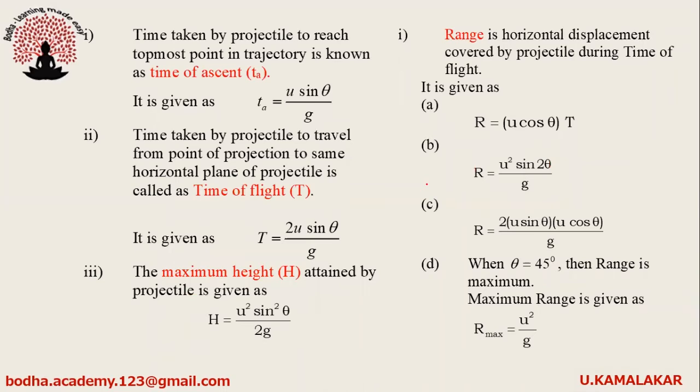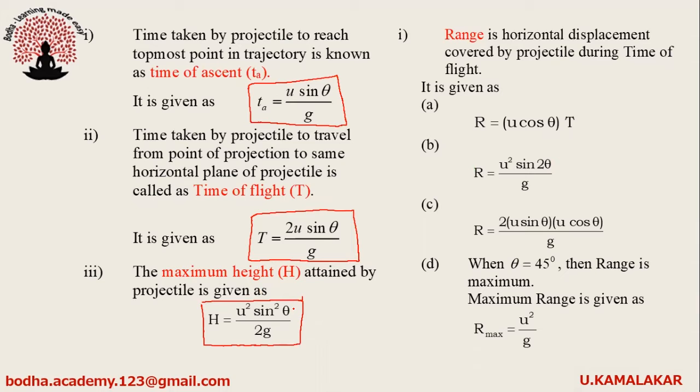The time taken by projectile to reach topmost point in trajectory is known as time of ascent. It is given as Ta equals u sin theta by g. Time taken by projectile to travel from point of projection to same horizontal plane is called time of flight, and it is given as T equals 2u sin theta by g. The maximum height attained by a projectile is given as h equals u square sin square theta by 2g.